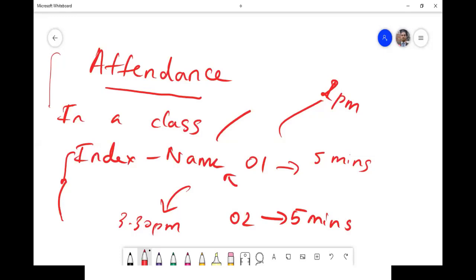So remember, if I ask you to mark your attendance, what you have to do is mention your index number, dash, your name. Then I can mark it, right? So is it clear? Is it clear for everyone? Yes, sir. Okay, okay.